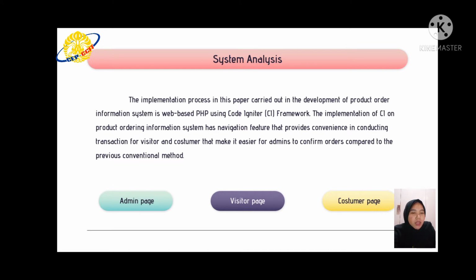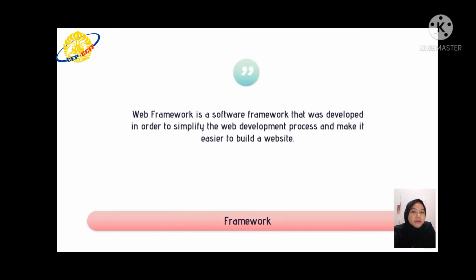Visitor page that can search and view product type, product detail, and register as customer before placing any order. And customer page that can do things that are not different from visitor. Customer have to register first before making purchase transaction. Customer also can edit account and profile.